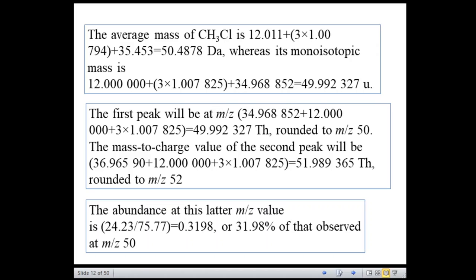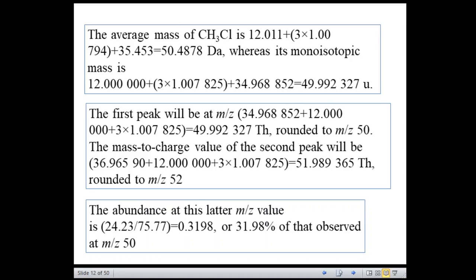So the first peak will be at 49.99, that corresponds to one isotope, that is 34.96 for the chlorine, and 49.99 is rounded to m/z 50, and the second peak corresponding to the isotope 36.96 gives a mass of 51.98 rounded to m/z 52.